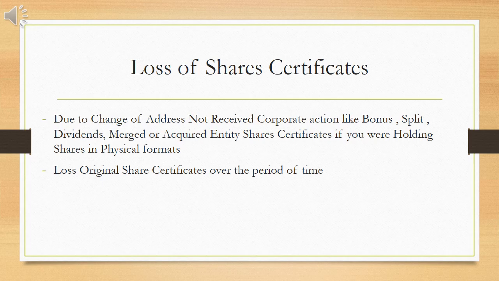So you may not be holding all the shares which were issued in corporate actions, or original certificates may get lost over a period of time. In that case, you have to approach the registrar, that is the RTA, of that particular share, and complete the formalities to issue duplicate shares or the entitlement letter.